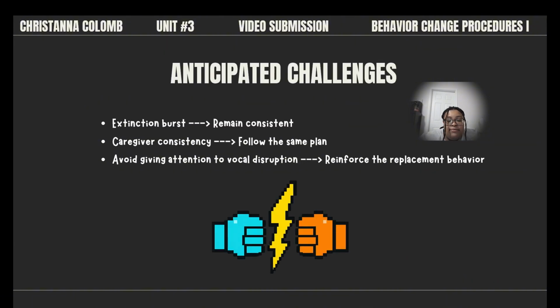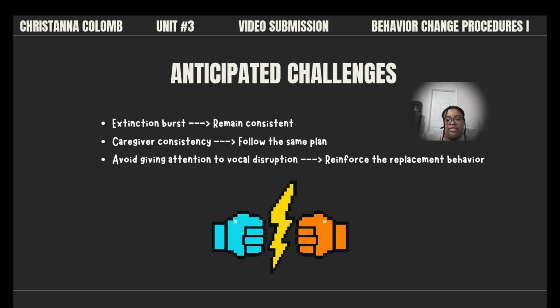There are several challenges that may occur while implementing the extinction procedure. One anticipated challenge is an extinction burst. Once Landry's mom stops responding to the vocal disruption with attention, Landry may temporarily engage in the behavior even more often, or get even louder or for a longer period of time in an attempt to regain her mom's attention. To manage this, it is important that her mom remains consistent with the intervention and continues reinforcing the replacement behavior by immediately providing attention when Landry appropriately says, "excuse me," and waits until the phone call is finished.